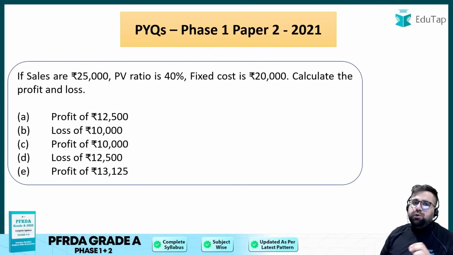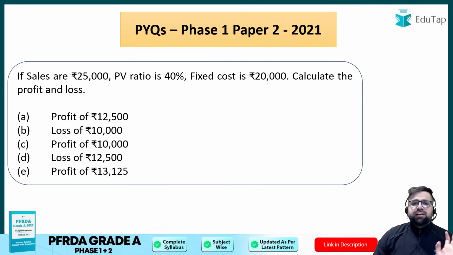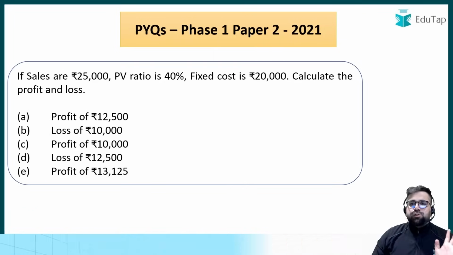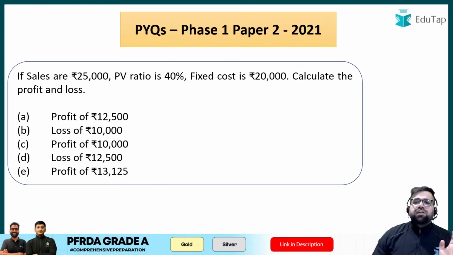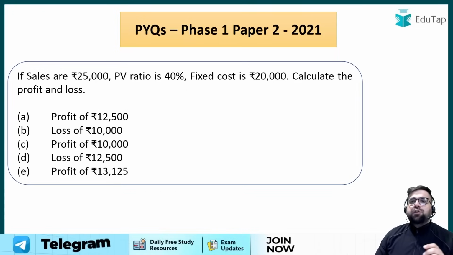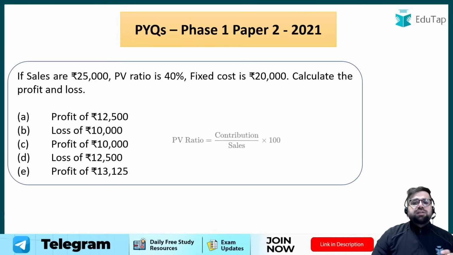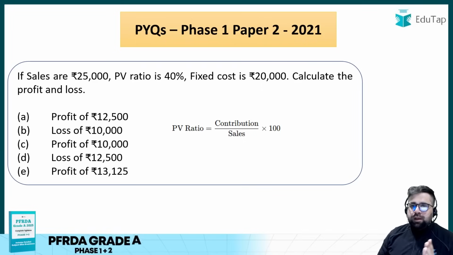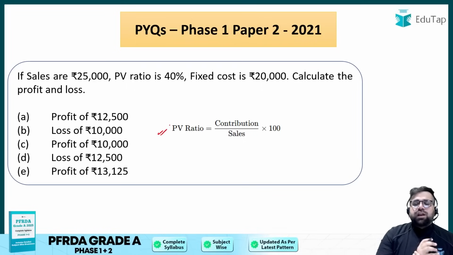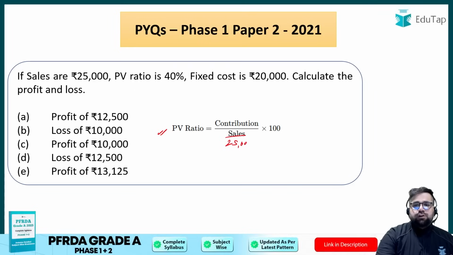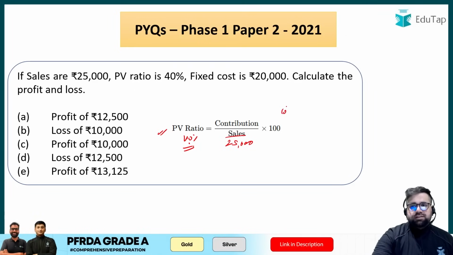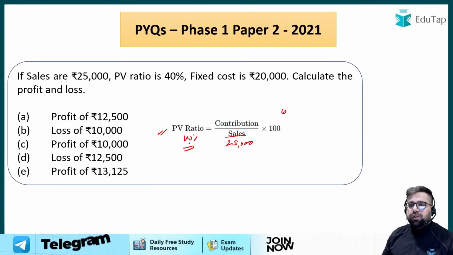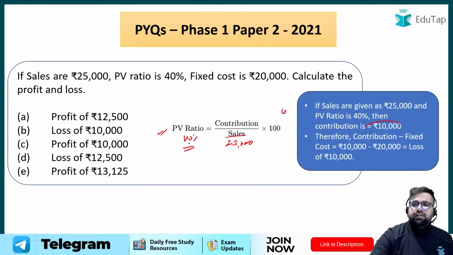If sales are given to us as 25,000, PV ratio is given to us 40%, fixed cost is given to you as 20,000. Calculate profit and loss. Now what is PV ratio, by the way? PV ratio stands for what? Or you can just give me the formula. PV ratio is contribution by sales, right? Now if you apply this particular formula, you can get contribution because sales is given to you as 25,000. PV ratio is given to you as 40%. So your contribution, if you do this, will be roughly around 10,000.